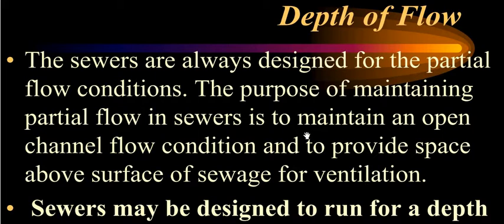First of all, we have to understand that the sewer may be an open channel or it may be a closed conduit. An open channel may be laid in a trapezoidal or rectangular section, and the top surface of the channel will be open to the sky.